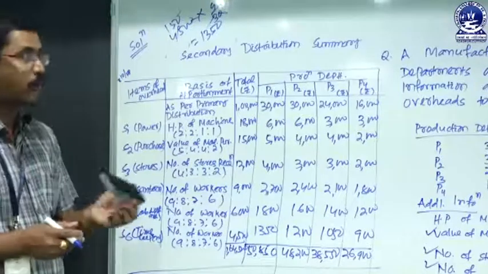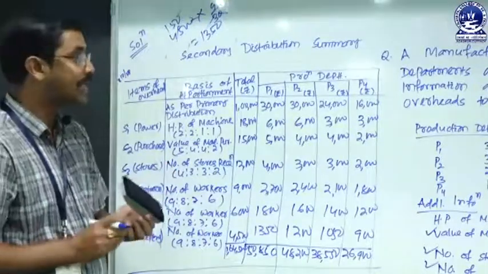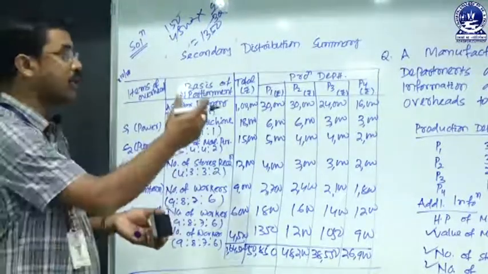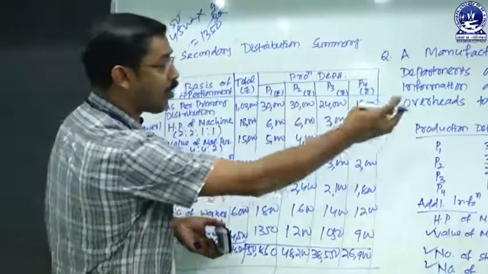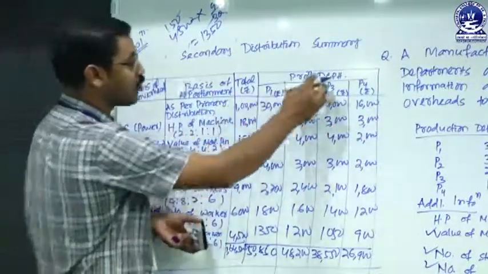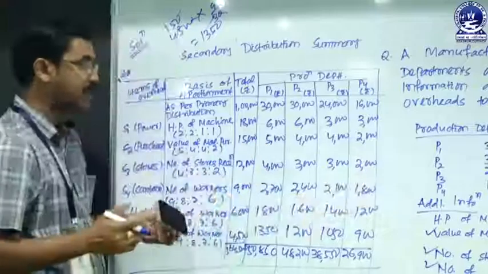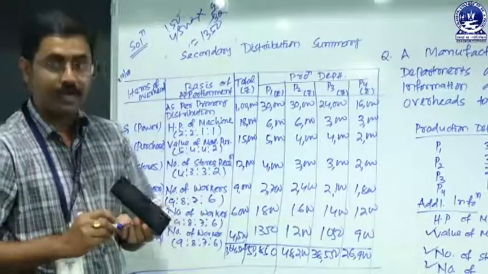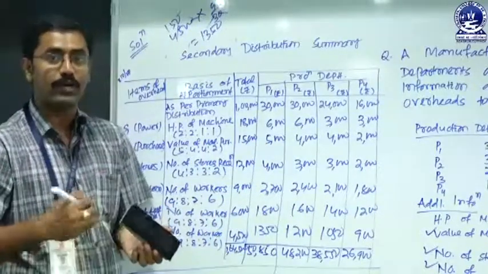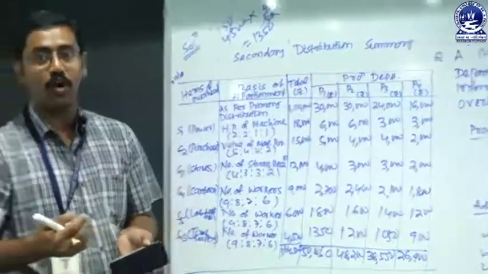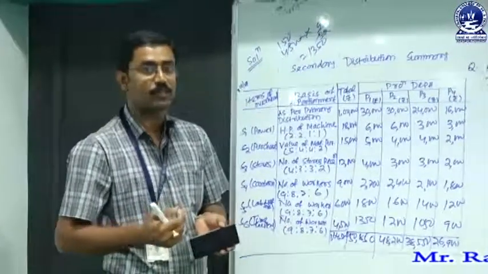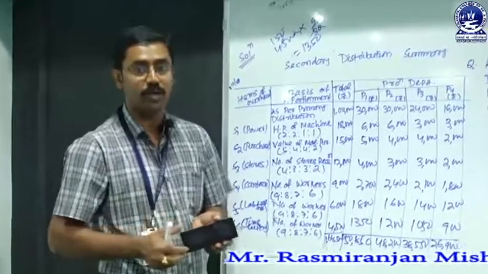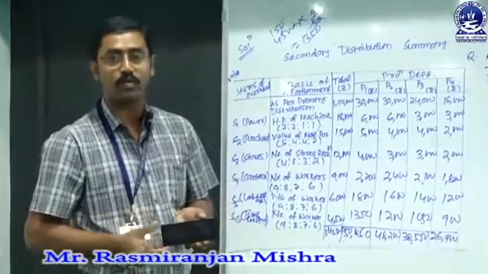So this is the problem relating to direct redistribution. That means here we redistribute the total of all service department cost into the 4 production departments directly. So this is called our direct redistribution method. In our next class we will discuss the other methods, that is the simultaneous equation method and the repeated distribution method, and based upon that we will also work out other problems.